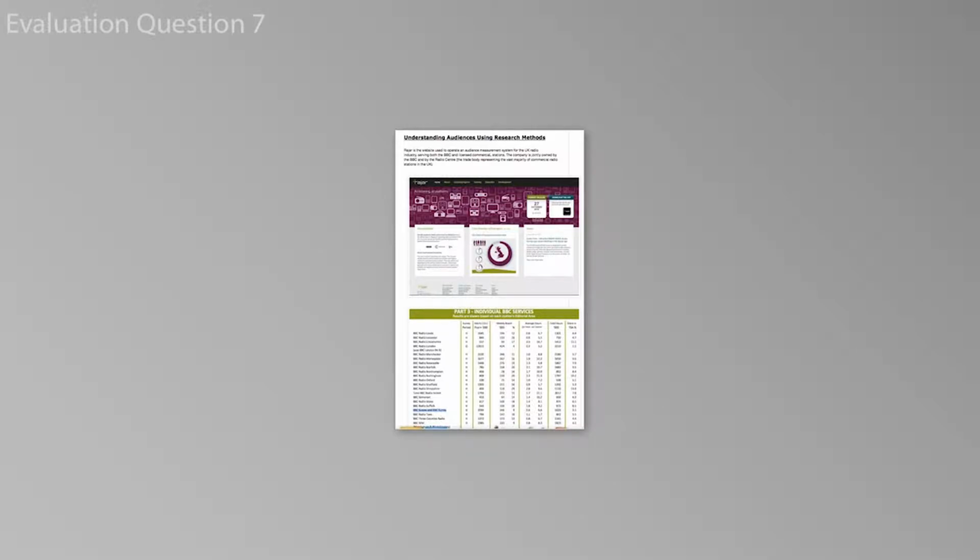Raja is in charge of measuring radio audiences in the UK. We used this to find out how many people were listening to specific radio stations. This allowed us to complete more in-depth research about specific audiences.